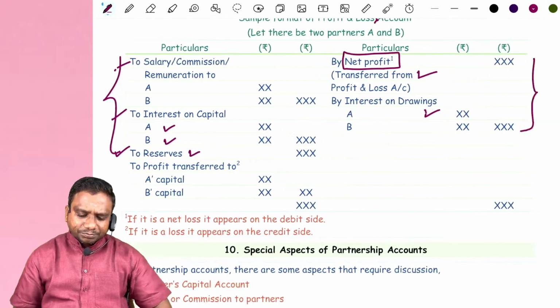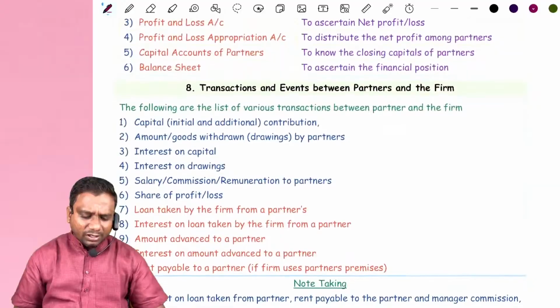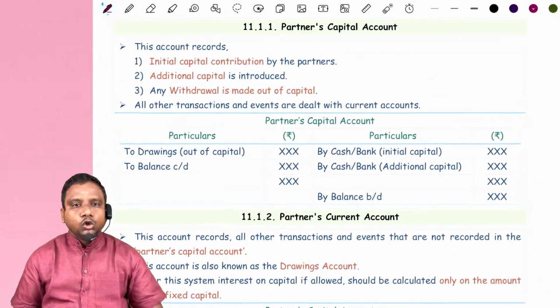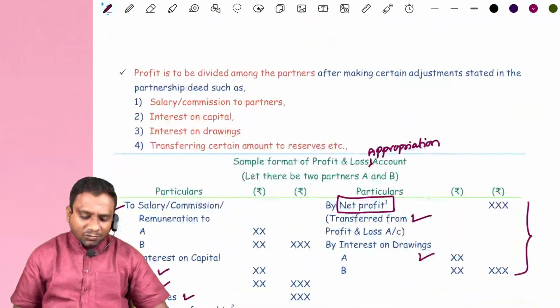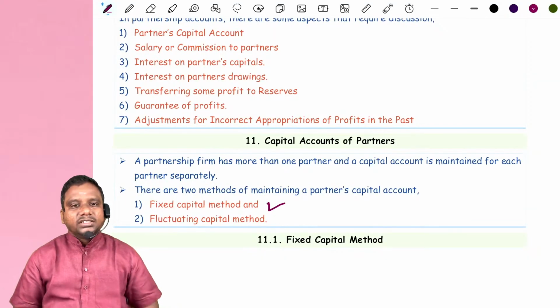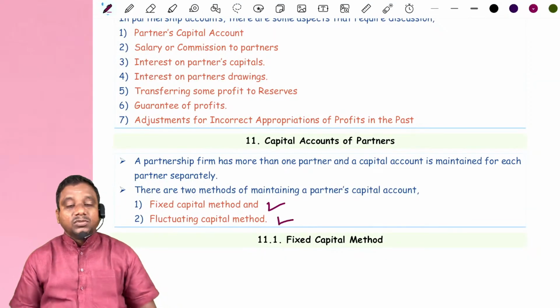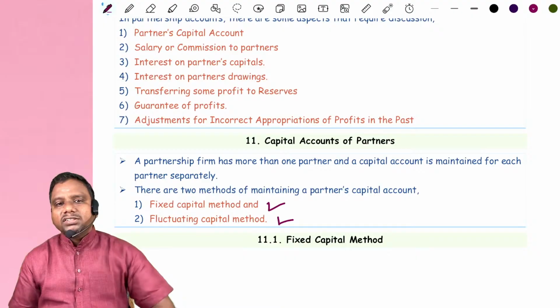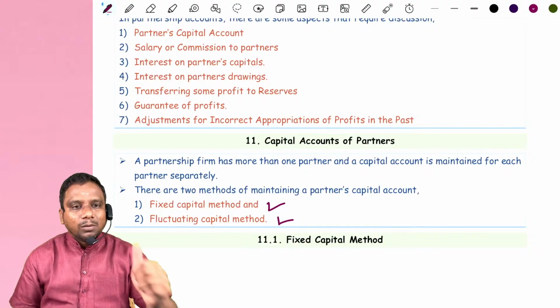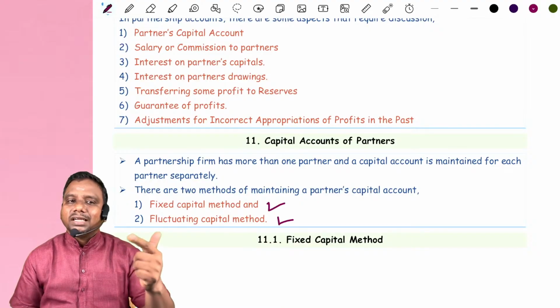And here partners may maintain their capital accounts under two methods. First one is the fixed capital method. Second one is the fluctuating capital method. If partners agreed to maintain the fixed capital method, then they have to maintain two accounts for each partner: one is the partner's capital account, the second is the partner's current account.